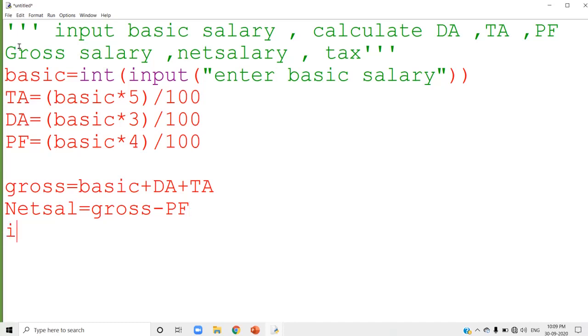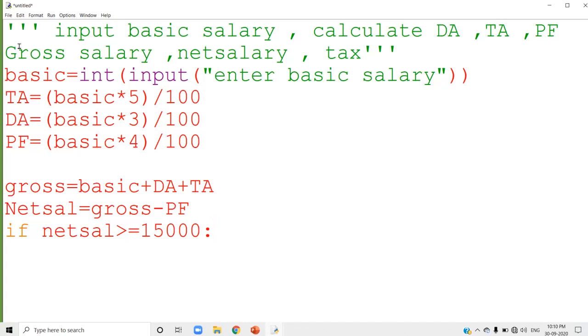Which statement will you use for checking? Yes, we will use the conditional statement, or a selection statement, if. How can you write the statement? If net sal greater than or equal to 15,000. Yes, that is the condition part given in the question. If the net salary is greater than 15,000, then colon. Condition is always followed by a colon.